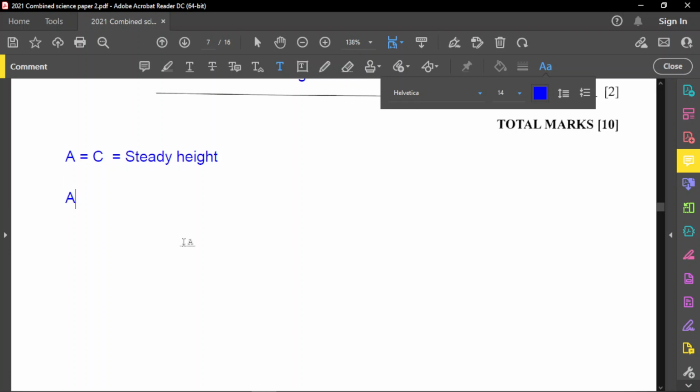The next relationship is that if A is greater than C, you have an increase in height, because A is going up. So if the lift is greater than the weight, then we're going to increase in height. And another relationship: if A is less than C, then the plane will eventually fall. That actually is landing, falling. It will fall or start to land.